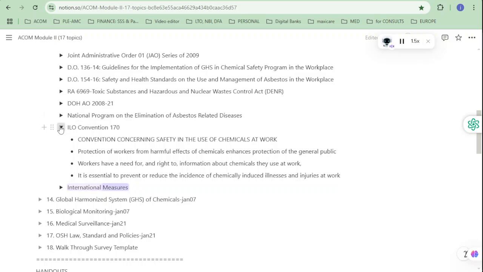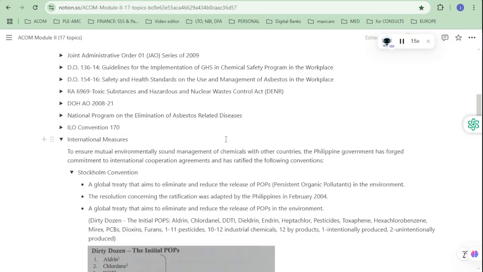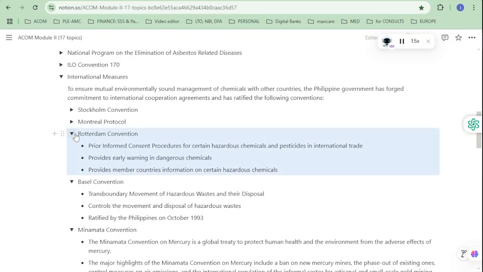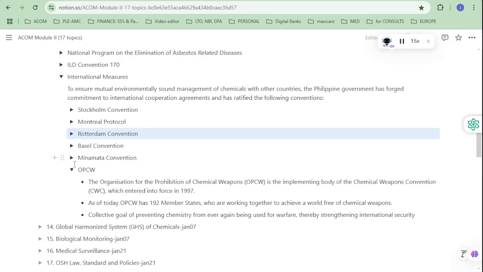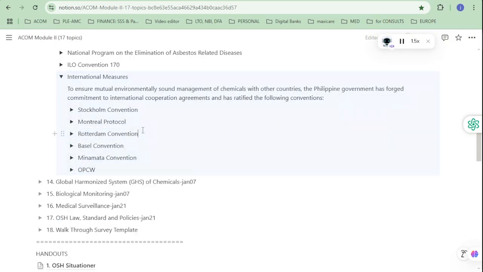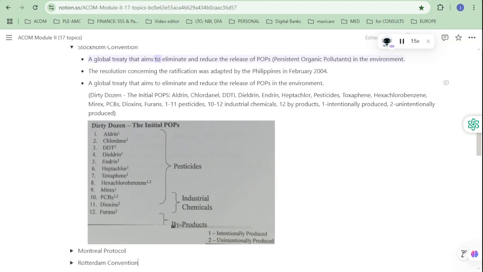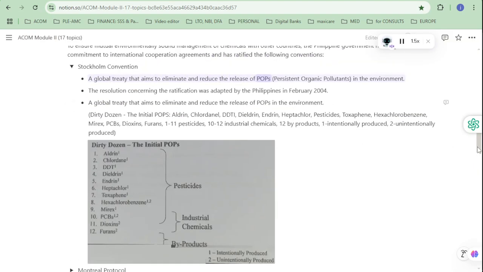International measures. To ensure mutual environmentally sound management of chemicals with other countries, the Philippine government has forged commitment to international cooperation agreements and has ratified the following conventions. Stockholm Convention: a global treaty that aims to eliminate and reduce the release of POPs, persistent organic pollutants, in the environment. The resolution concerning the ratification was adopted by the Philippines in February 2004.